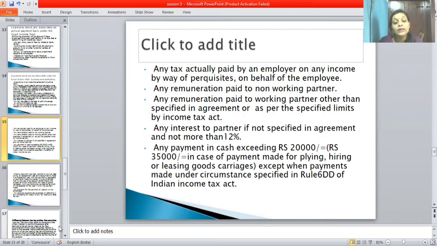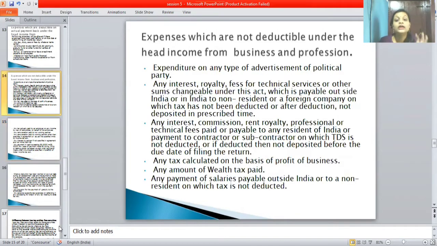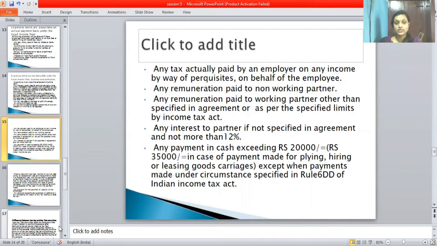Okay. Next, any payment in cash exceeding rupees 20,000, rupees 35,000 in case of payment made for hiring or leasing goods carriages, except when the payment is made under circumstances specified in Rule 6DD of the Indian Income Tax Act. So this all comes under the expenses which are deductible under the head income from business and profession.